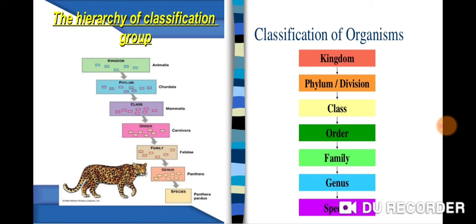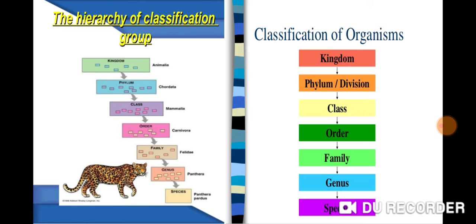So if we move on to the classification, there are special scientists known as taxonomists who study the classification of living organisms. Those international taxonomists have created some categories, and those categories are developed in a hierarchy form, from greater to specific, from vast to small.